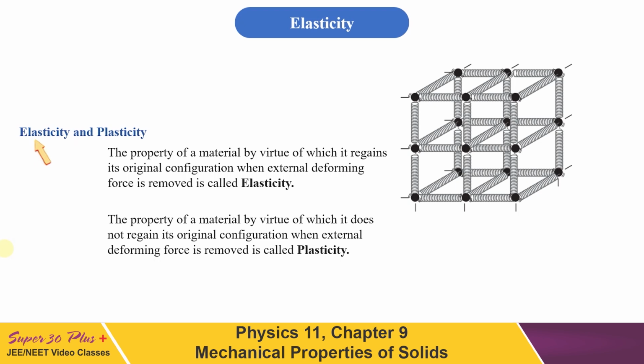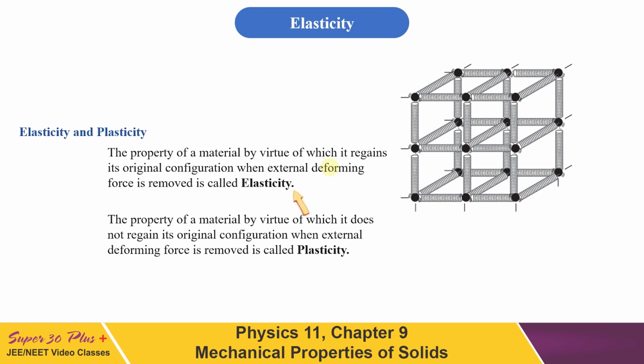Now let us see what is elasticity and what is plasticity. These are the two different natures of a material. Elasticity is a property by virtue of which the material tries to regain its original configuration. When an external deforming force is applied on the body, it changes its shape and size, and when that external deforming force is removed, if it comes back to its original shape and size, regains its original configuration, then the material is said to be elastic.